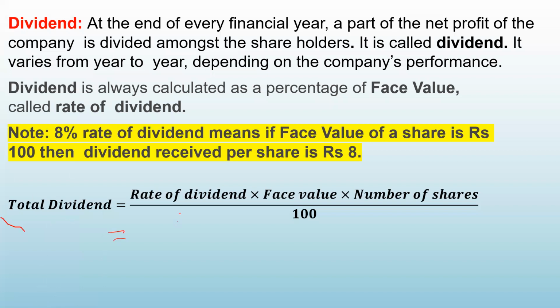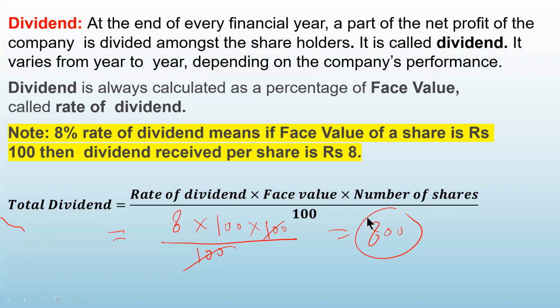So rate of dividend is 8, face value is 100, and suppose I have 100 shares. Divided by 100, this will get cancelled, and I'm getting 800 rupees as my dividend. So by this formula, you can calculate the total dividend.